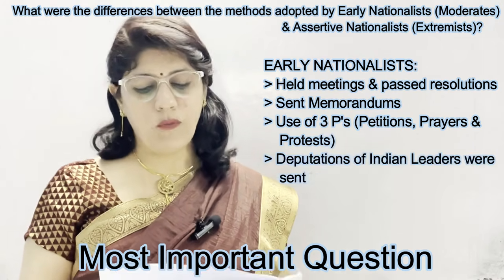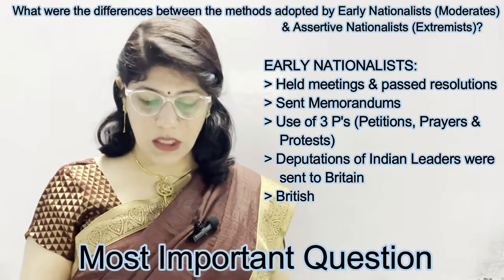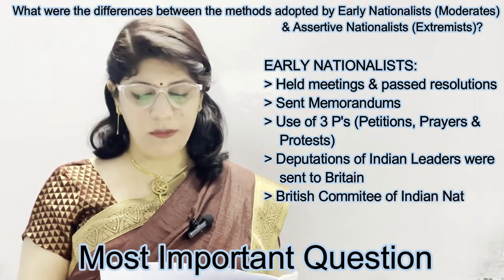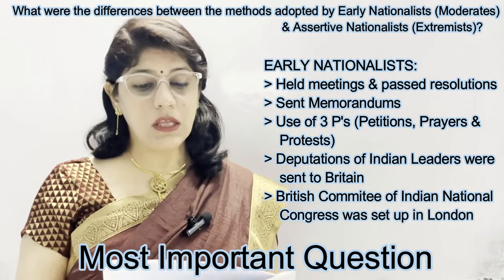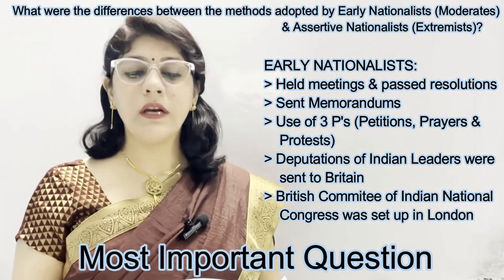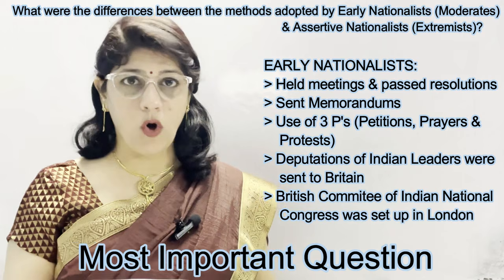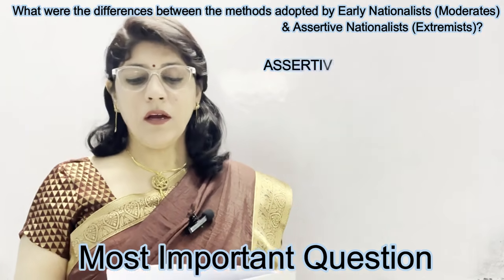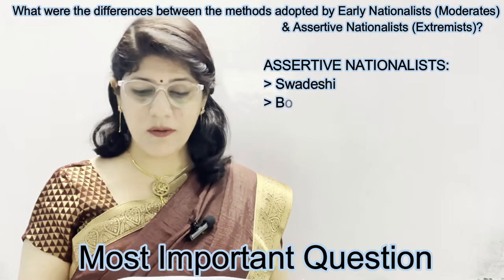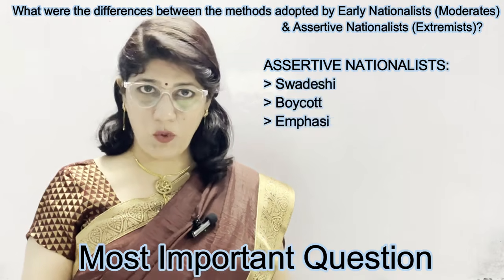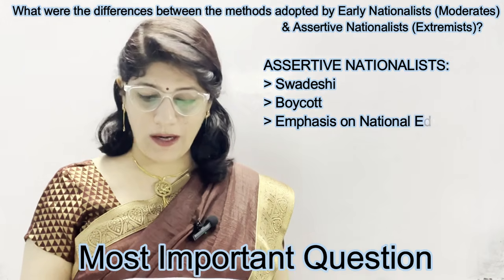Fourth, deputations of Indian leaders were sent to Britain. And fifth, the British Committee of the Indian National Congress was set up in London. These five methods you should learn in detail for a long answer. Then methods adopted by assertive nationalists, or you can say extremists. Swadeshi, the first point you need to explain. Second, boycott.